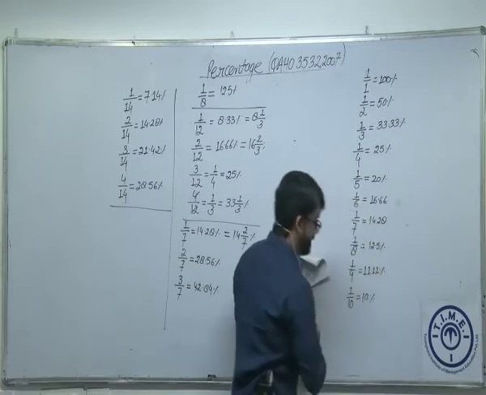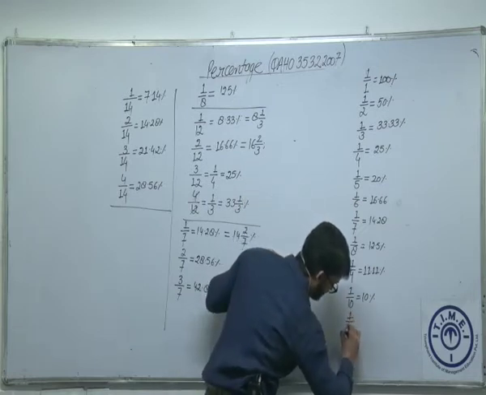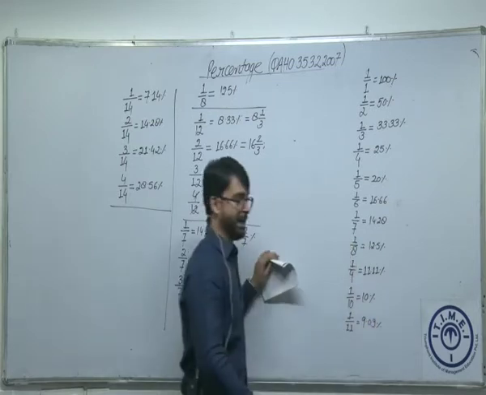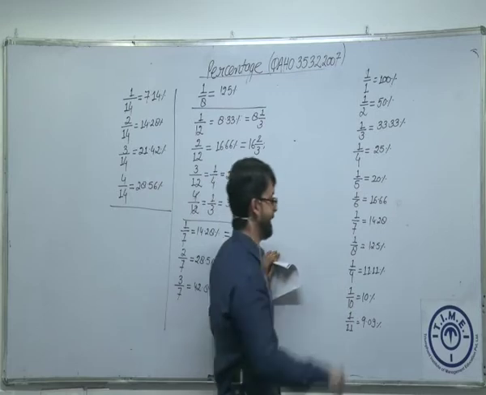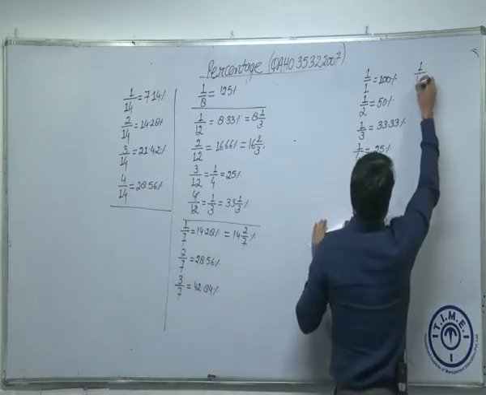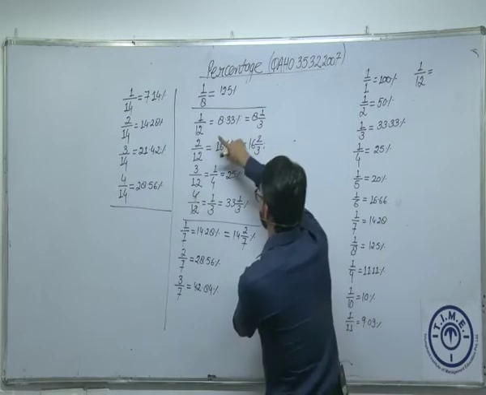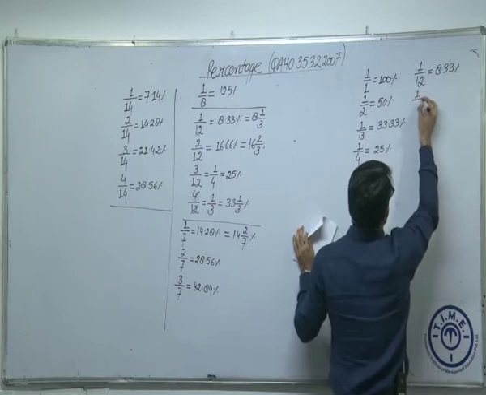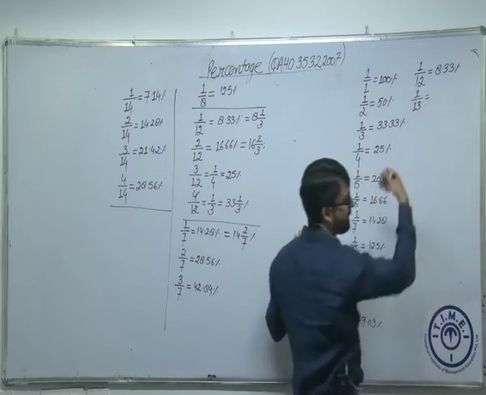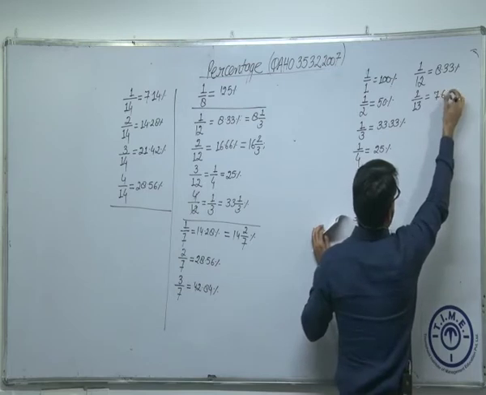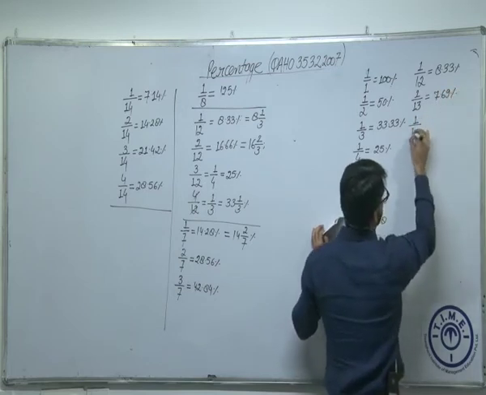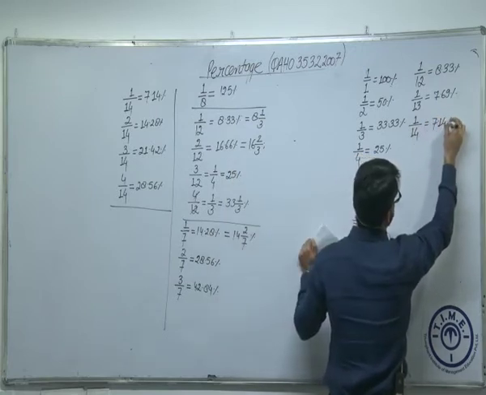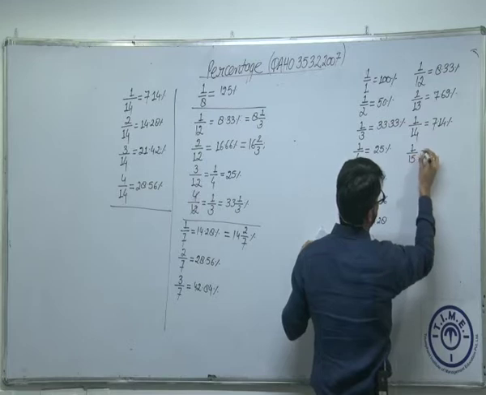What is 1 by 10? This is 10%. I can write one more number here. 1 by 11, we have just discussed, look into your notes, 1 by 11, 9.09%. Am I right? What is 1 by 12? We have mentioned 1 by 12 in the previous calculation, which is 8.33%. What is 1 by 13? We have to calculate 100 by 13, which is 7.69%. What is 1 by 14? We have discussed 1 by 14 over there, which is 7.14%.